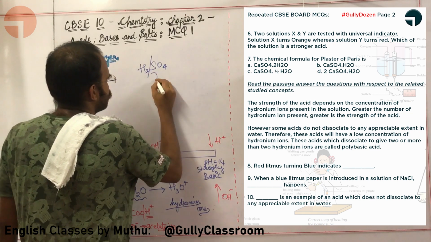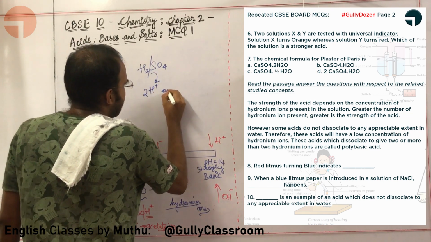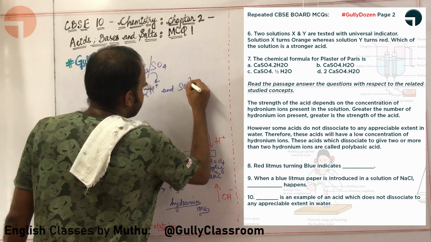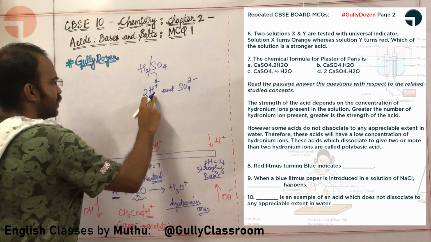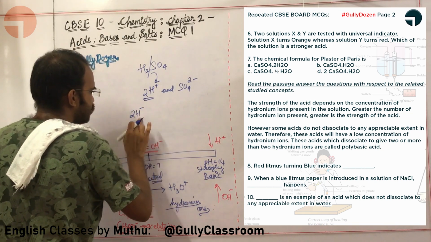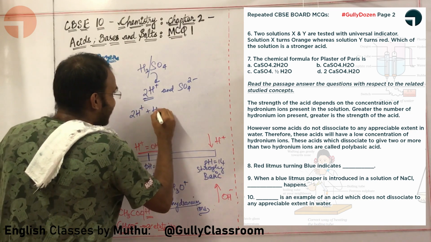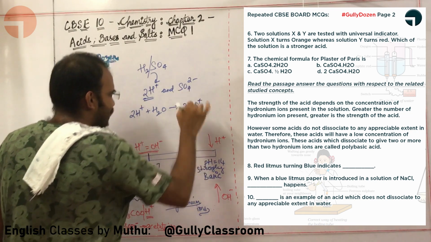Sulfuric acid, H2SO4: if you are dropping it in water, you will get 2 H plus ions and a sulfate ion, SO4 2 minus. So sulfuric acid gives 2 H plus. These two H plus ions will immediately combine with water and form 2 hydronium ions.